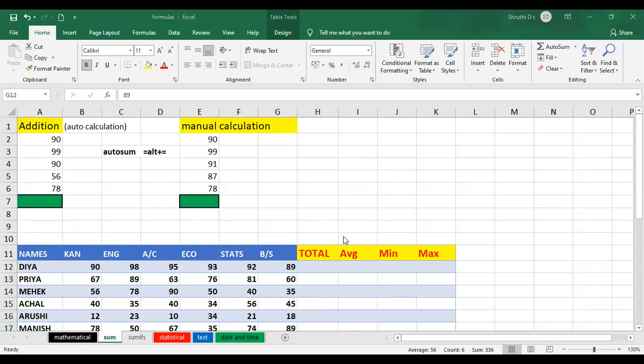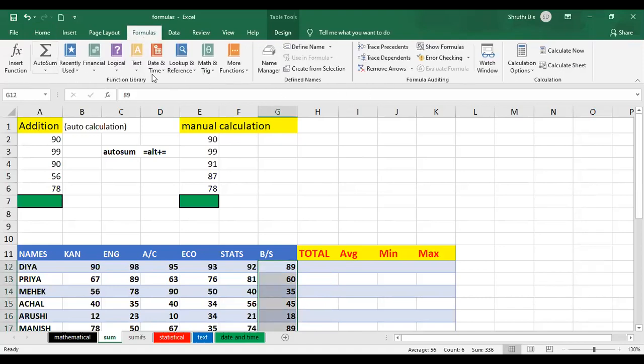Okay, so we'll just continue with the next topic for us today. That is your formulas. Either you can use formulas or functions. Both are one and the same here with respect to Excel. Now you can just find the tab over here as formulas. Just find the formula tab over here.